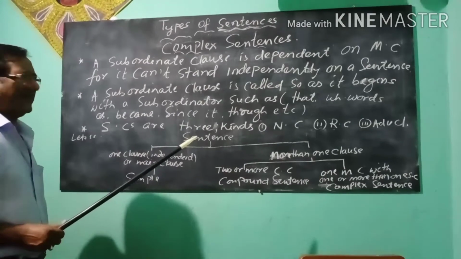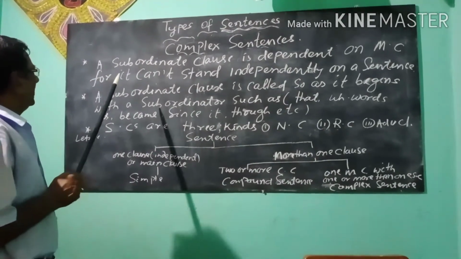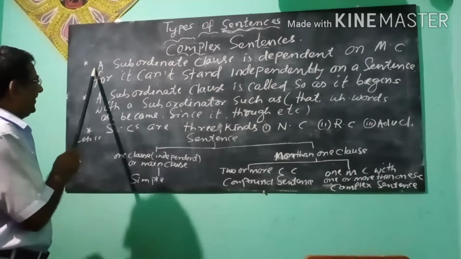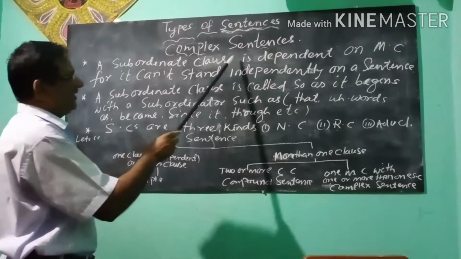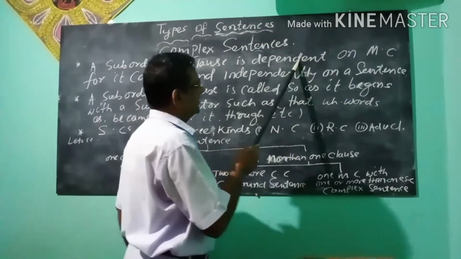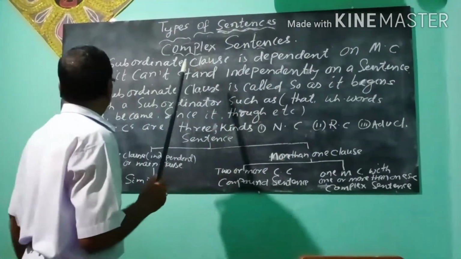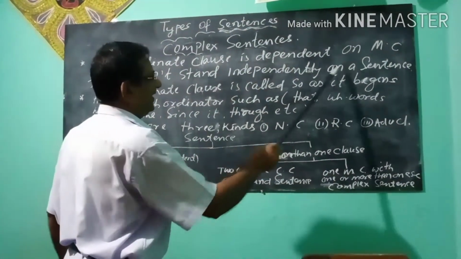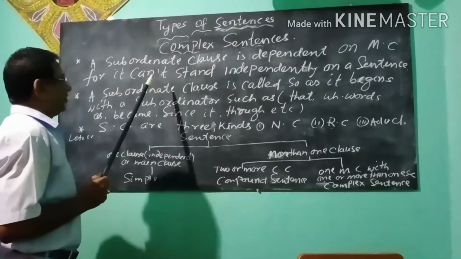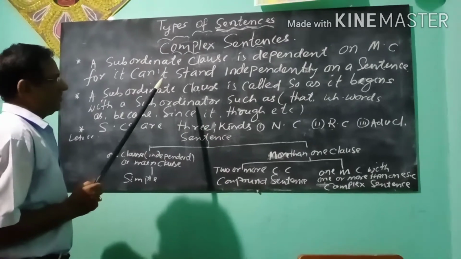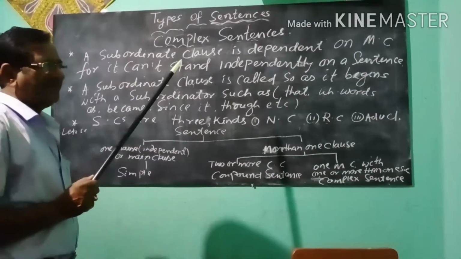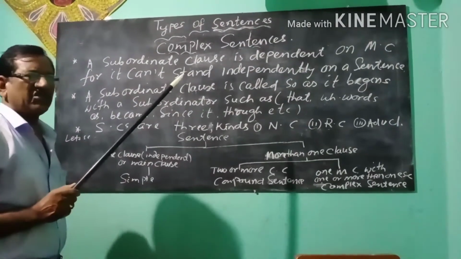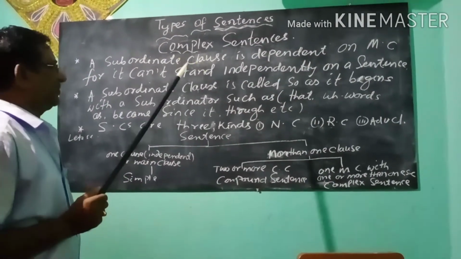Here a question arises: what is a subordinate clause? Now see, a subordinate clause is dependent on the MC, for it cannot stand independently in a sentence. In other words, it is a dependent clause. It depends upon the main clause.